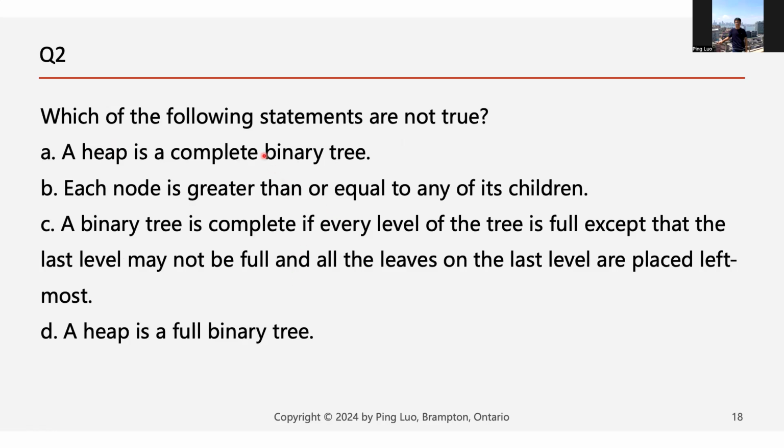So next question, which of the following statements are not true? This one is a question to test your understanding of heap. We know heap is a complete binary tree, and this one is also true. Every node is greater than or equal to its children, and it's complete if it is full and all the leaves are on the left side. So this one, number D, is incorrect. It's called a complete binary tree instead. There's no such idea as a full binary tree.